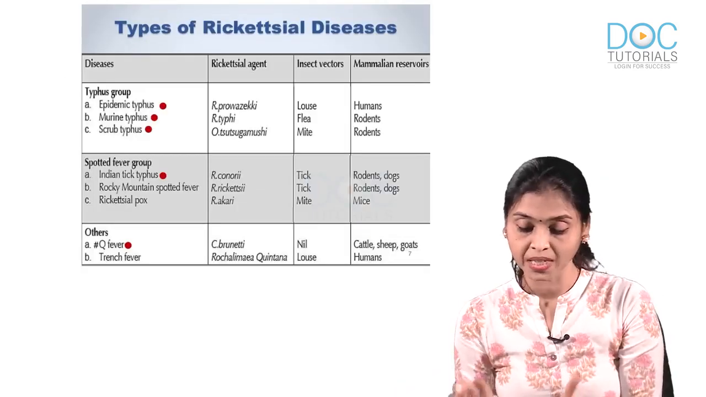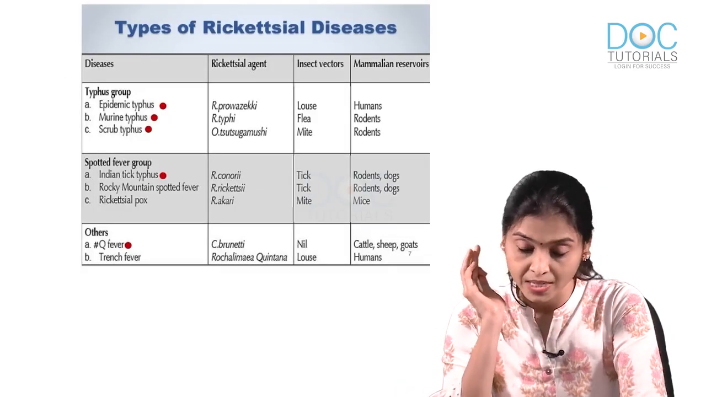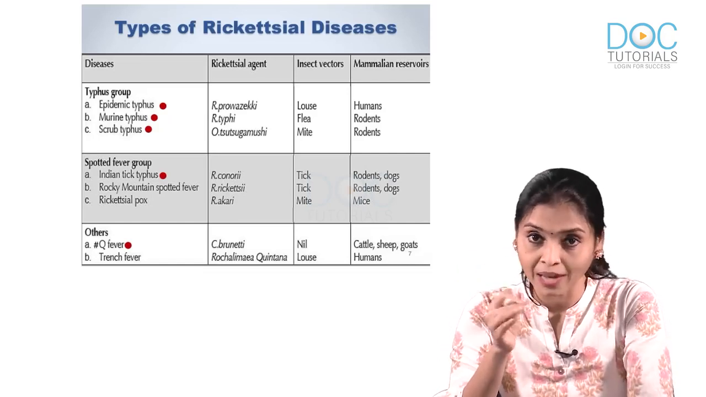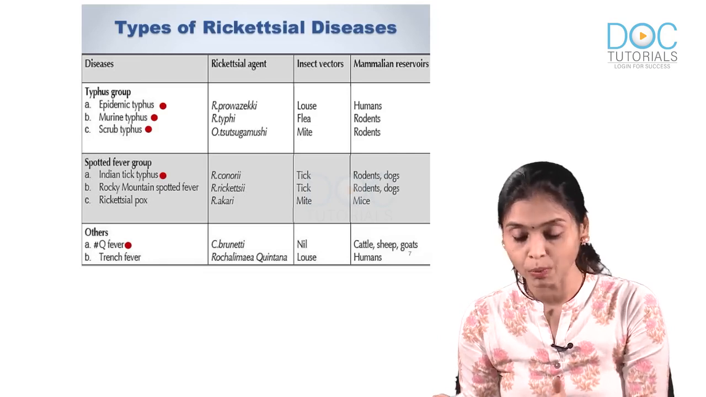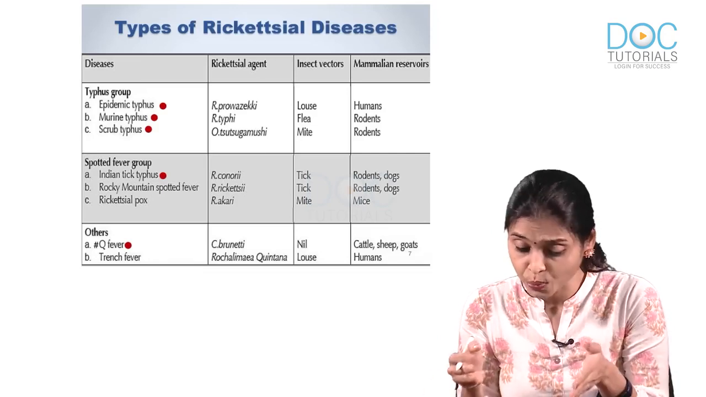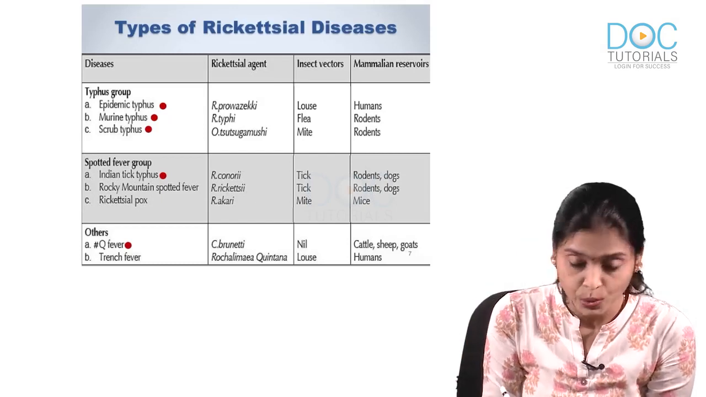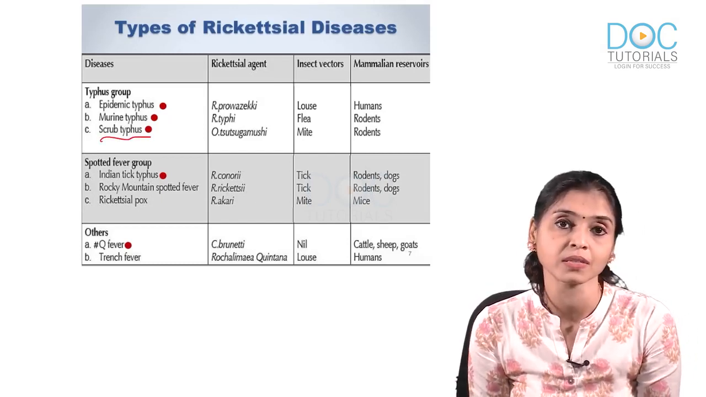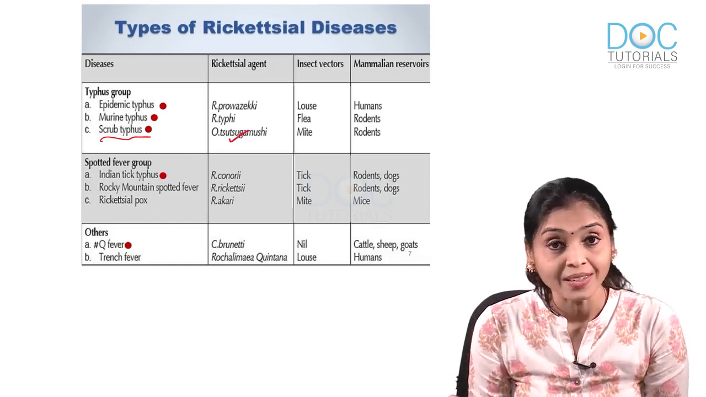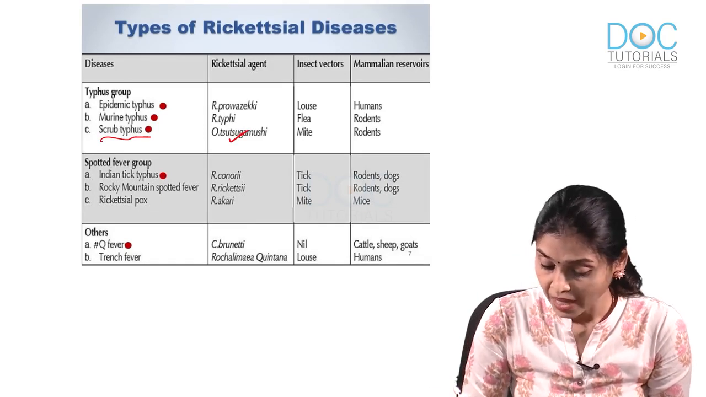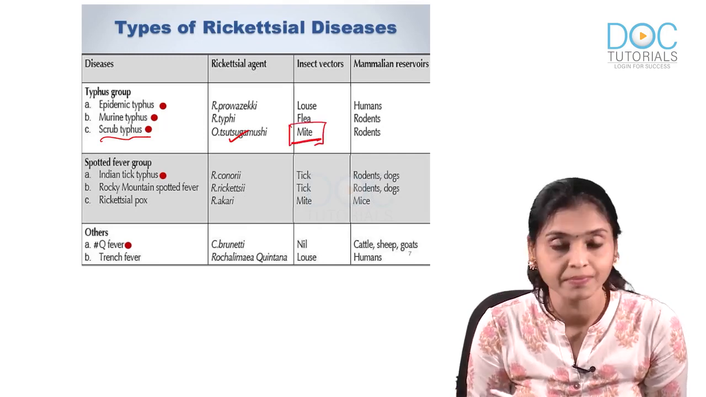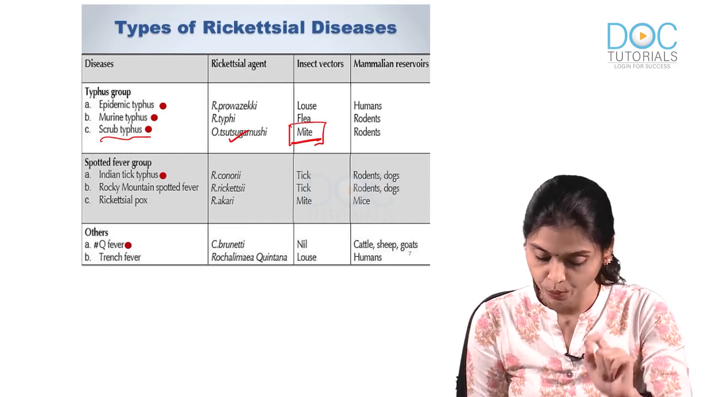So, these are the types of rickettsial diseases. I am not going into the details. When you have time, just go through this table once again. We do not have time to discuss everything, but the frequently asked MCQs from rickettsial disease, the first one is scrub typhus caused by Orientia tsutsugamushi, and the vector involved is mite. That is one favorite MCQ.